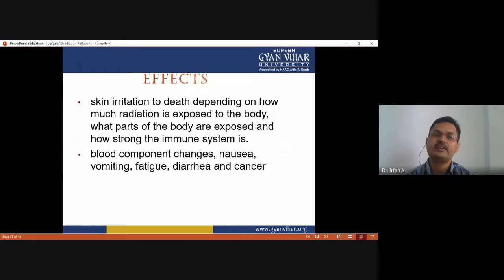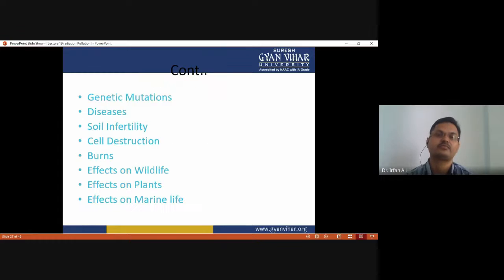And skin irritation, depending on how much radiation the body is exposed to, what part of the body is exposed, and how strong the immune system is. And blood component change, nausea, vomiting, fatigue, diarrhea, and cancer are all effects of radiation pollution. Okay.